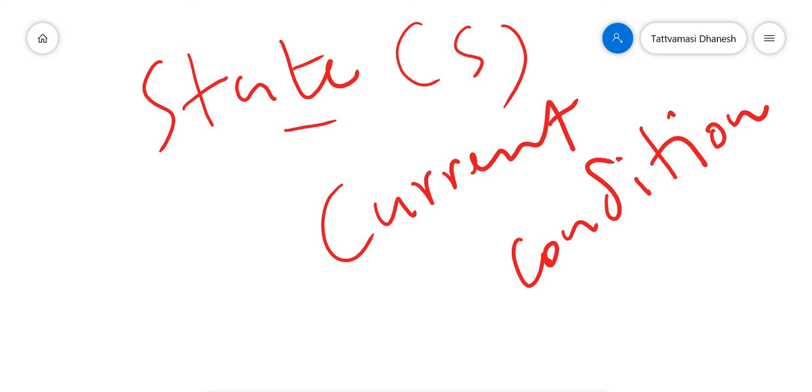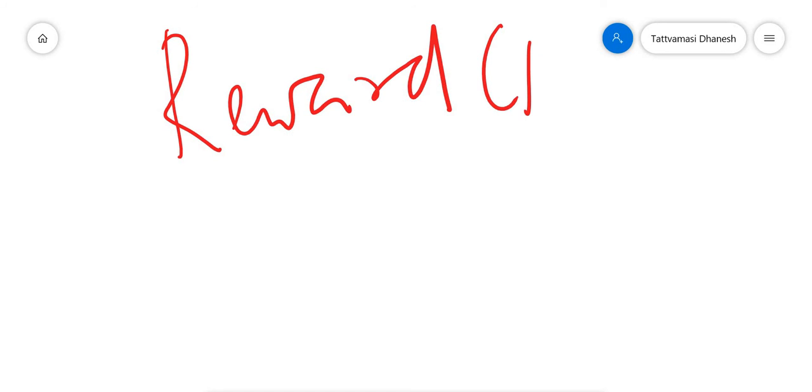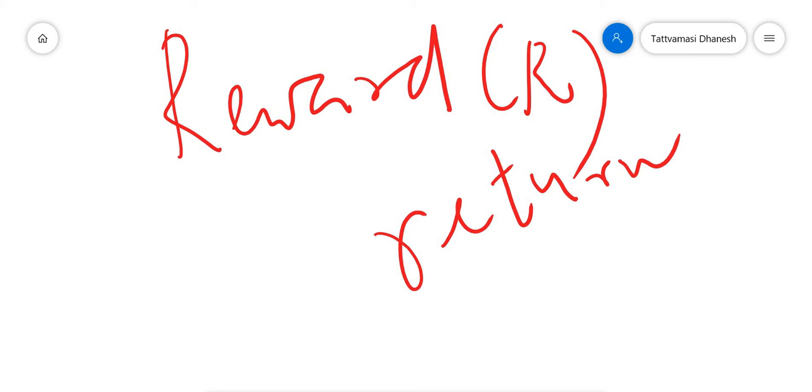Next, what is reward? The next term you need to understand is reward. It is denoted by the letter capital R. A reward is an instant return from the environment to appraise the last action. Another important term we call policy.